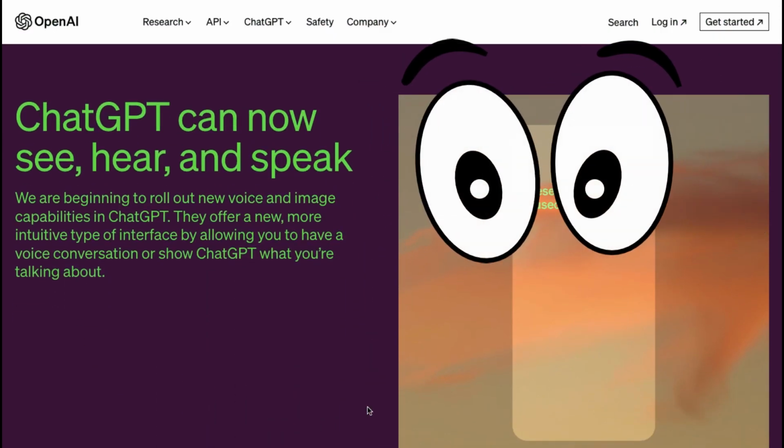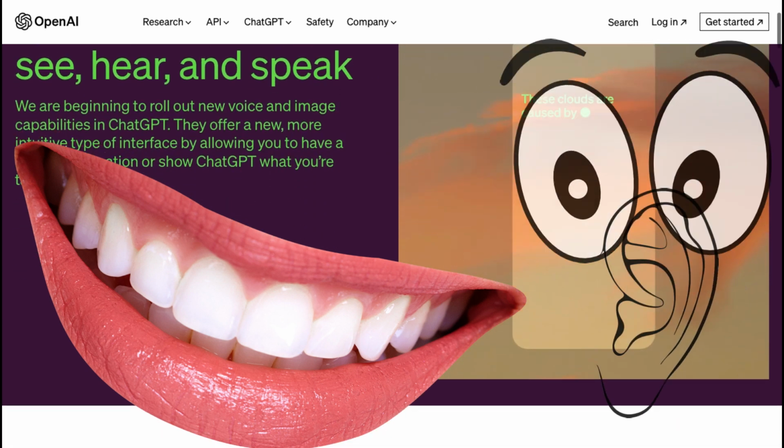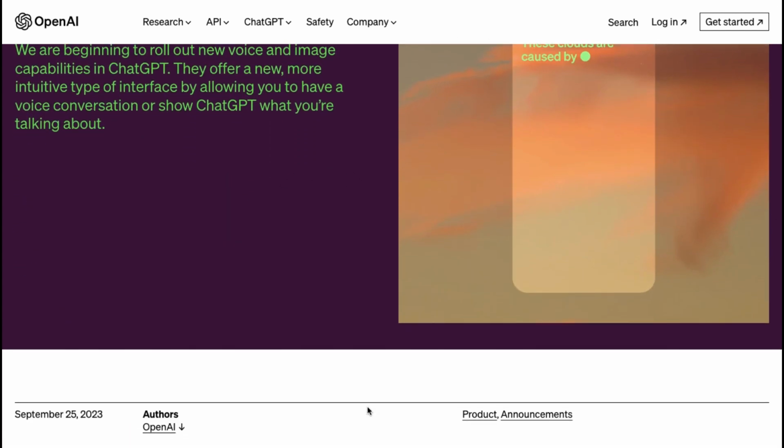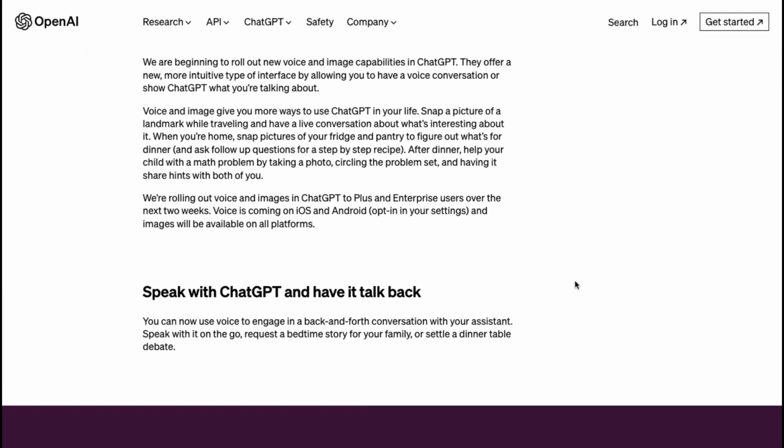ChatGPT can now see, hear, and speak. It means the service is connected to images and audio now. OpenAI is rolling this out in OpenAI fashion. In the next 2 weeks, ChatGPT Plus and enterprise users will have access to this feature.